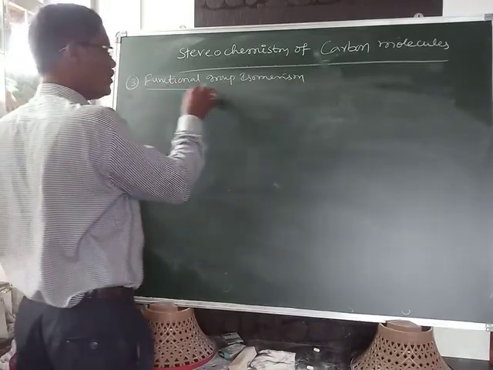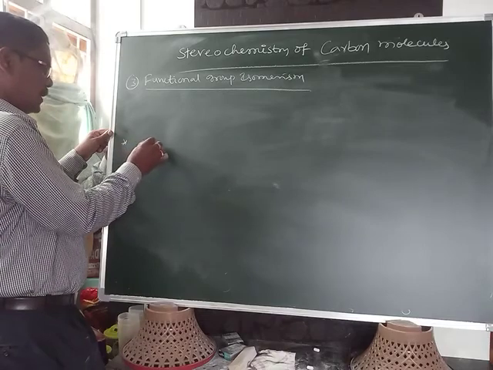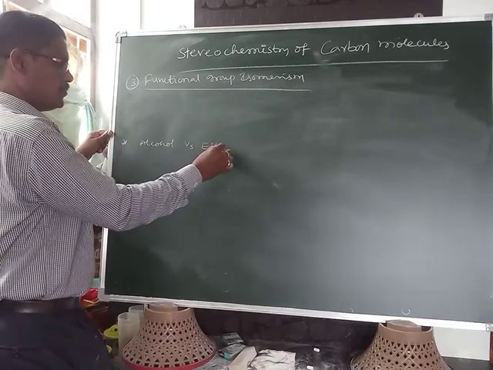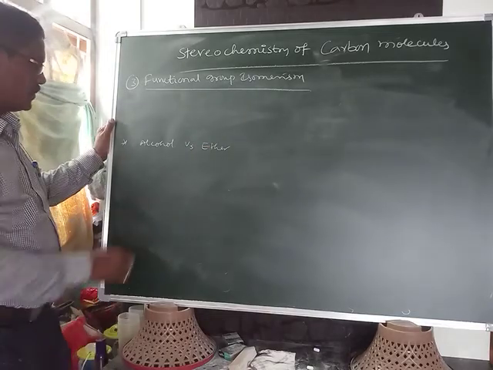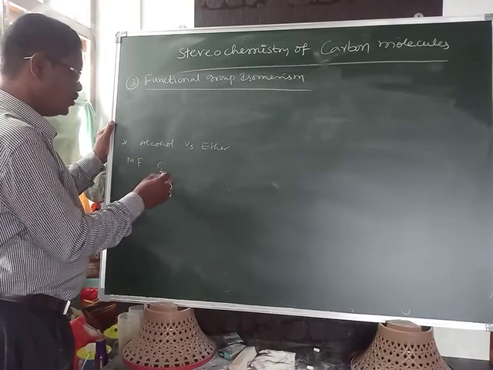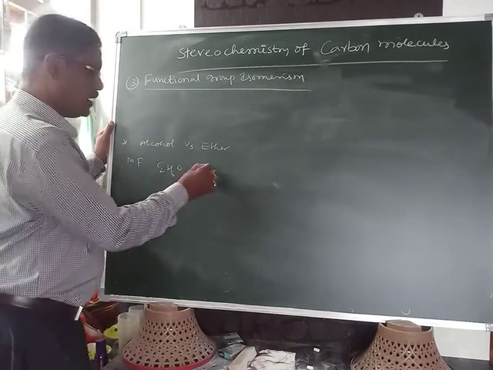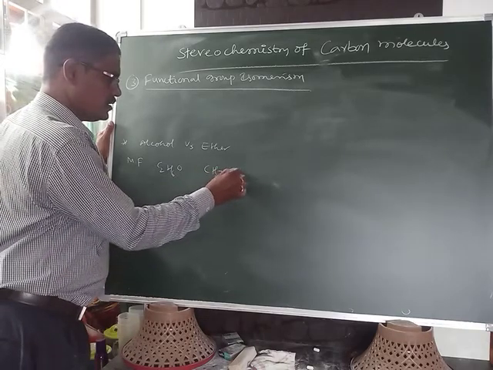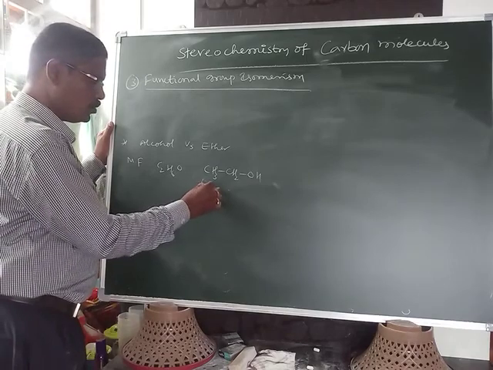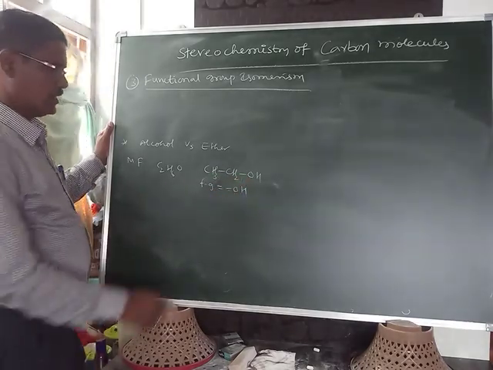Here functional group isomerism means I am taking alcohol versus ether. So this is the molecular formula C2H6O. For this one I am writing CH3CH2OH. Here the functional group is OH.